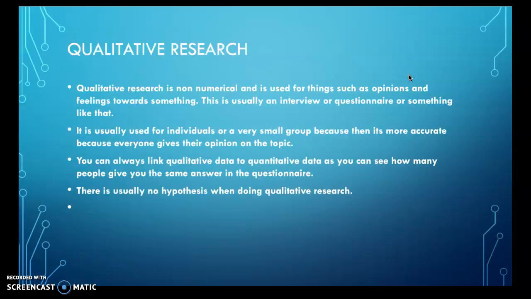So, qualitative research is non-numerical and is used for things such as opinions and feelings towards something. This is usually an interview or a questionnaire or something along those lines. It is usually used for individuals or very small groups because it's more accurate, as everyone gives their opinion on the topic instead of something like numerical data collection where there could be something carried out wrong. You can always link qualitative data to quantitative data, as you can see how many people give you the same answer in the questionnaire. There is usually no hypothesis when doing this research.